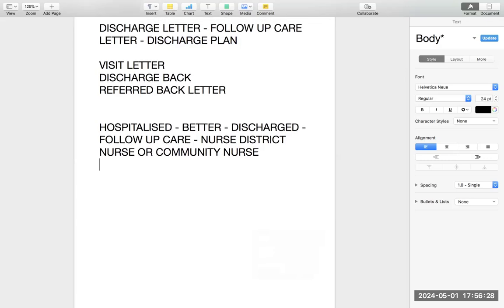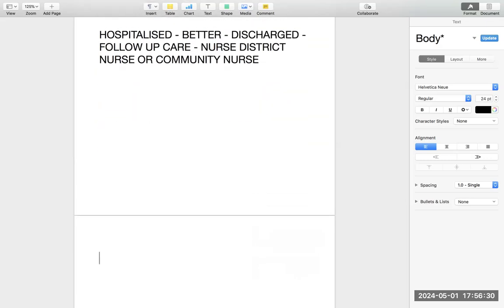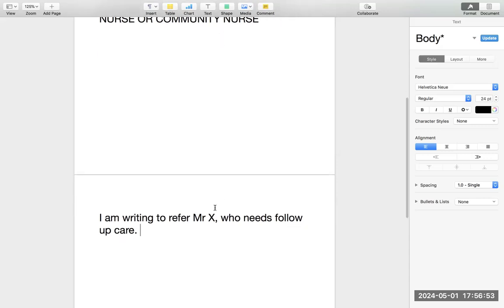I'm writing it for you. I'm writing to refer Mr. X who needs follow-up care. That's it, first paragraph over. This is the purpose. Now that's the problem: oh, it's too small.